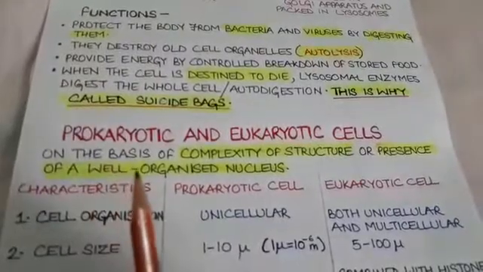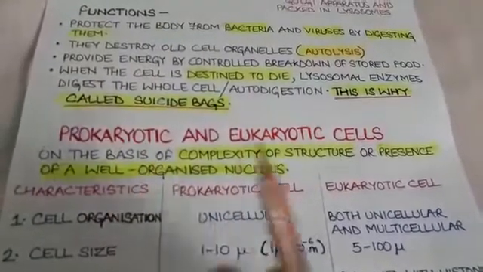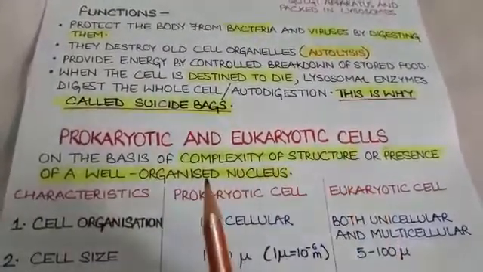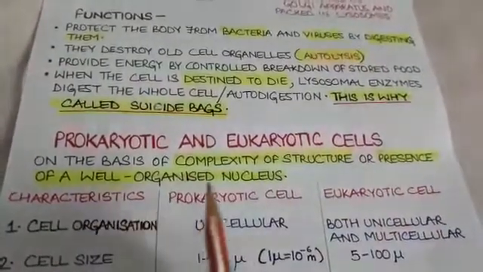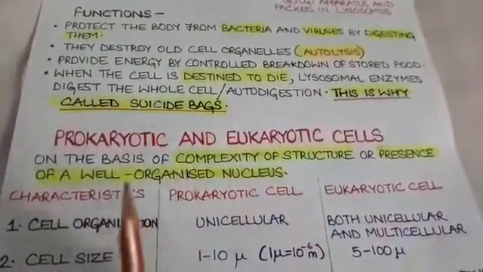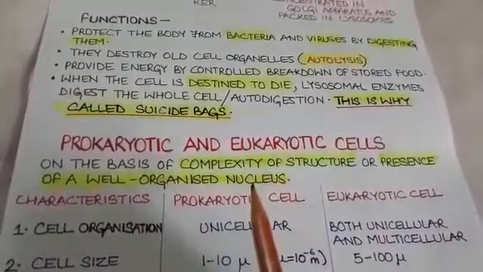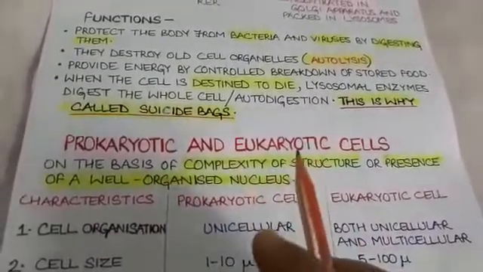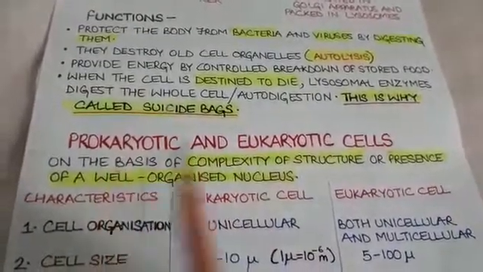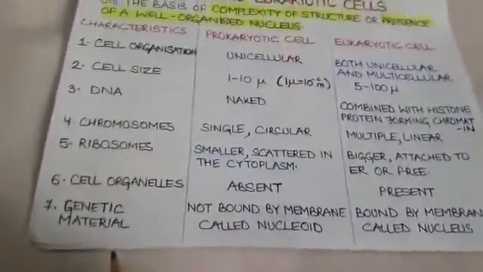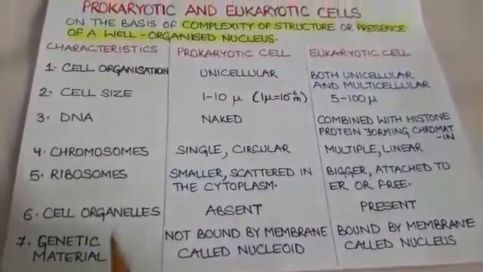Any cell is classified as prokaryotic cell or eukaryotic cell based on the complexity of structure or presence of a well organized nucleus. If a well organized membrane bound nucleus is present, it is a eukaryotic cell, and if it is absent, it is a prokaryotic cell. Let us see some of the differences between prokaryotic cells and eukaryotic cells.